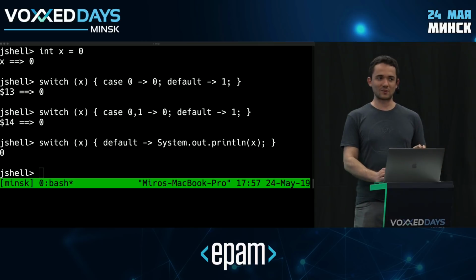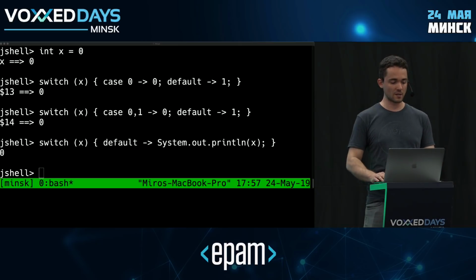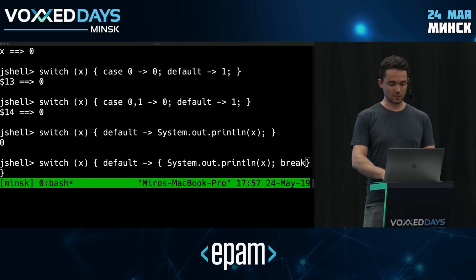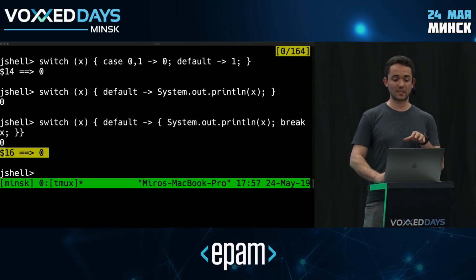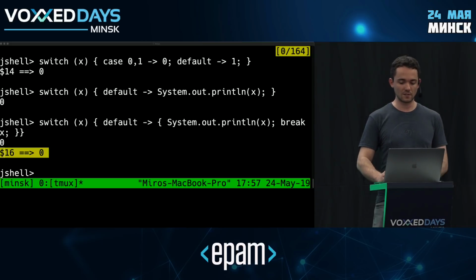We can also do the trick that we do with lambdas. So if you want to execute a couple of statements, but still keep it an expression, still keep a return value, you can wrap them in a block. So we can do things like, OK, wrap this in a block, and then I can use the break statement to return a value, just like this. So you can see that now the statement was executed, it prints something out, but it also has a return value. So I just wanted to use this example to point out that the break statement was also extended to accept the value now. So essentially, it kind of functions as a return for non-void functions. So that's pretty cool.